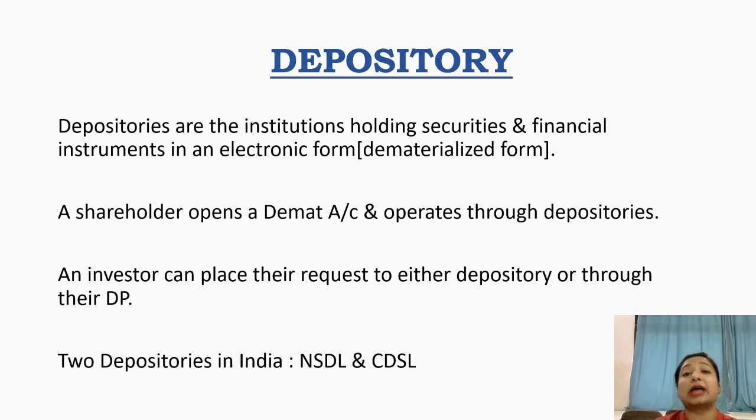Depository participants are a type of broker that deals between the persons who want to keep their securities in the depository and the depositories themselves. So they act as mediators. There are two depositories in India, NSDL and CDSL. NSDL is National Securities Depository Limited, and CDSL is Central Depository Services Limited. So overall it is also a type of a bank.